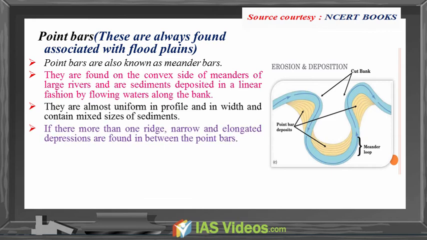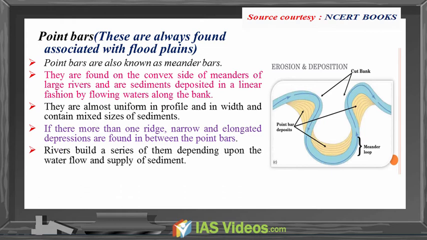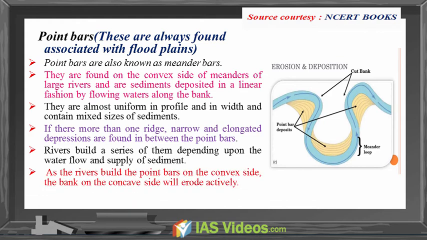If there is more than one ridge, narrow and elongated depressions are found in between the point bars. Rivers build a series of them depending upon the water flow and supply of sediment. As the river builds the point bars on the convex side, the bank on the concave side will erode actively.